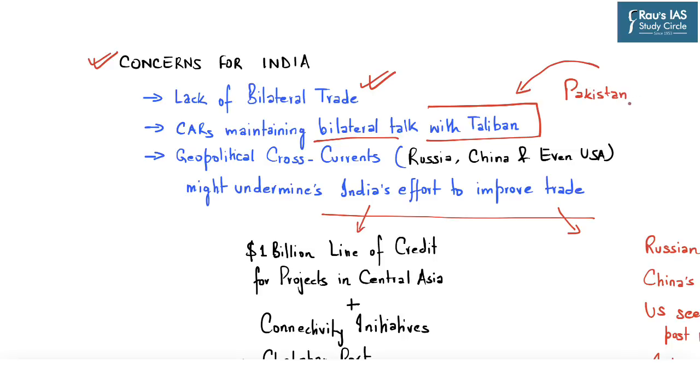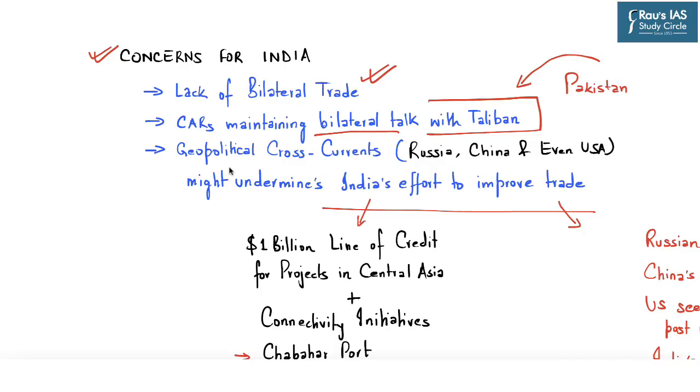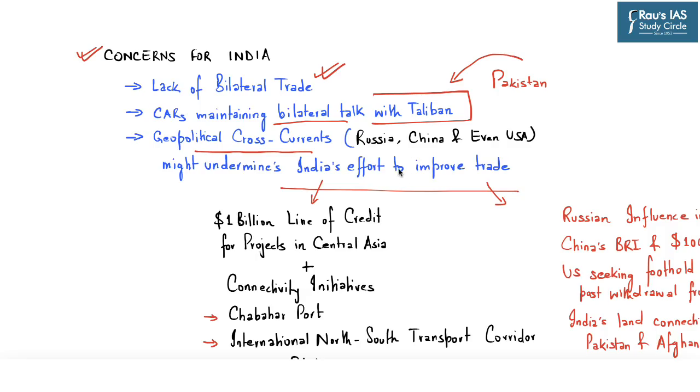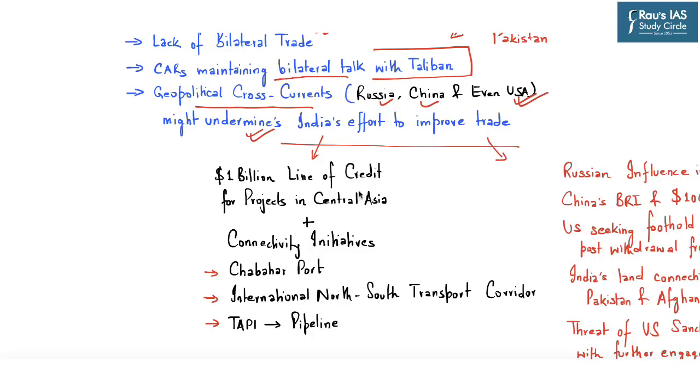which India wants to counter. Further, the article says that the geopolitical cross currents, especially with respect to the great game rivalry of Russia, China, and even United States of America, as they are trying to gain their foothold in the Central Asian region, all these efforts might undermine India's effort to improve its trade relation with the Central Asian republics. Now, India recently has provided a $1 billion line of credit for projects in Central Asia.